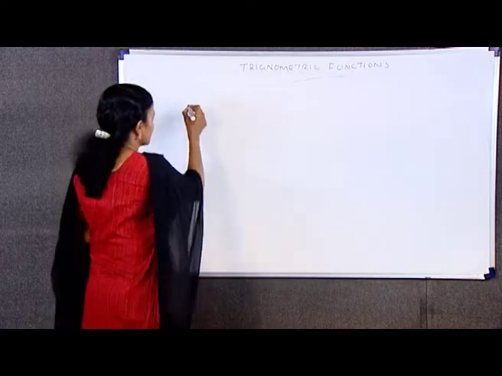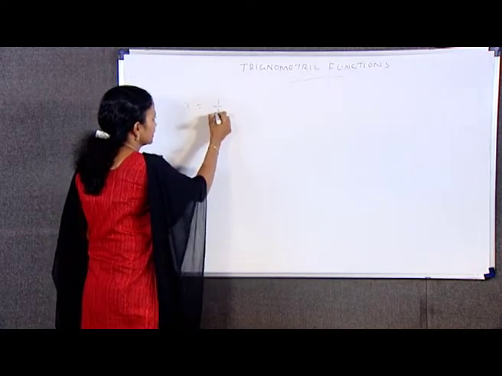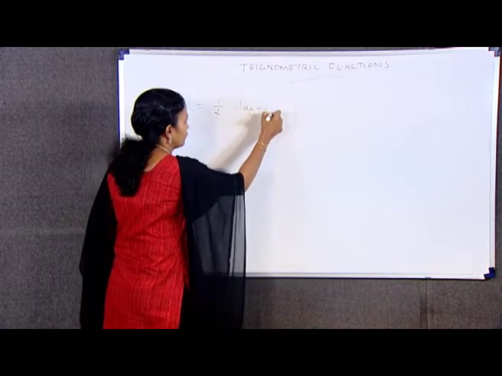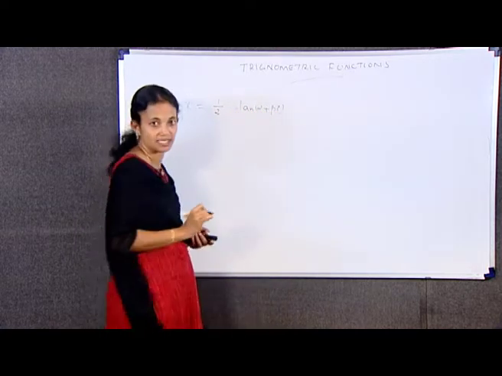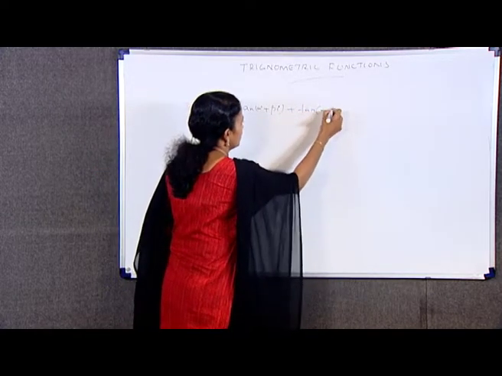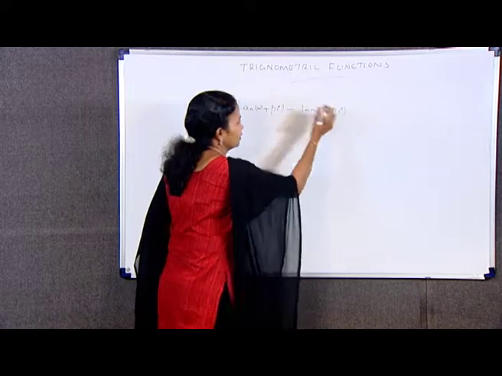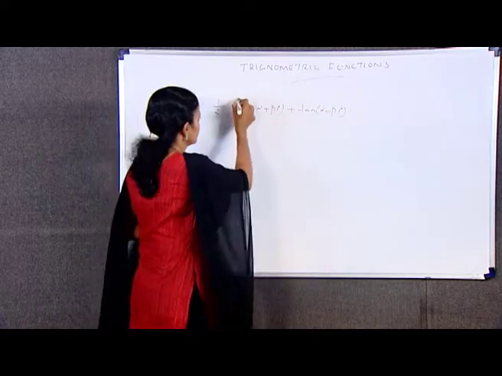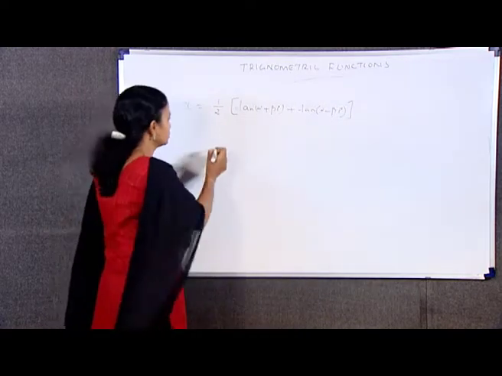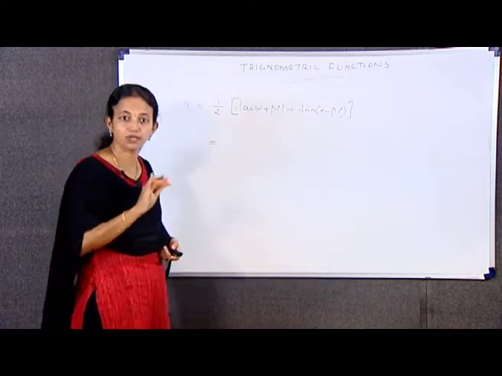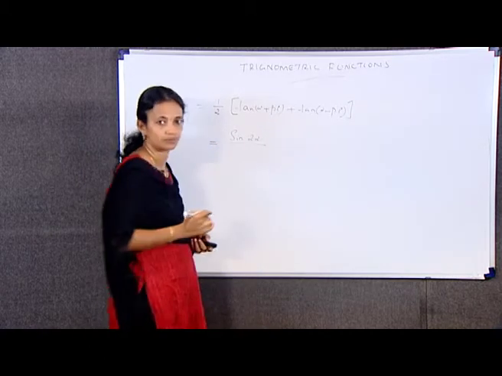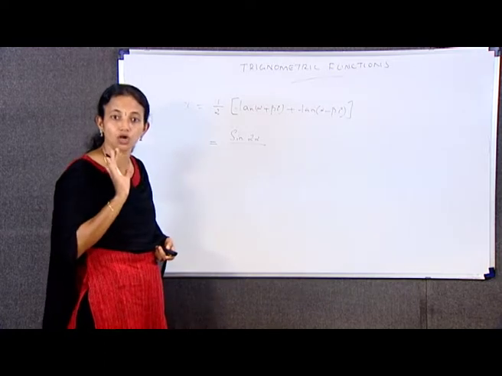That we can write, that is x = 1/2 [tan(α+βi) + tan(α−βi)]. This 1/2 is common for these two terms, which is equal to what? sin 2α divided by cos 2α + cos 2βi.